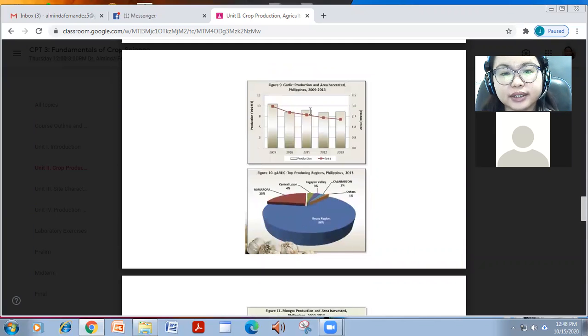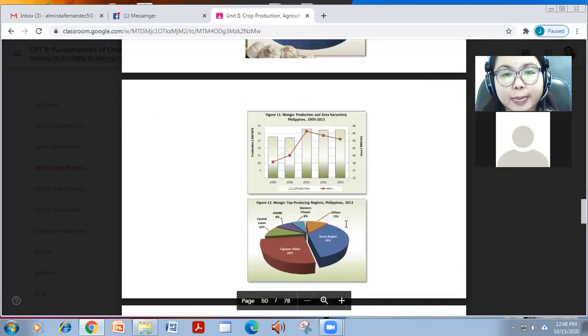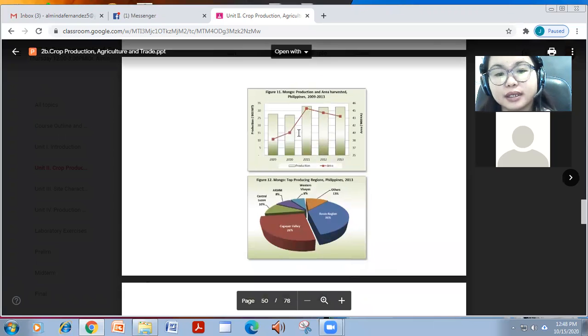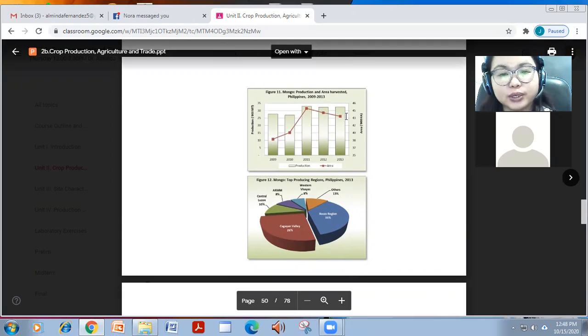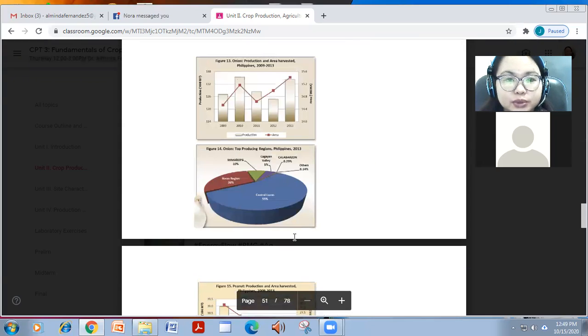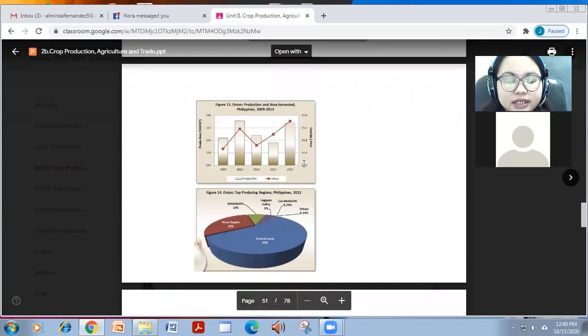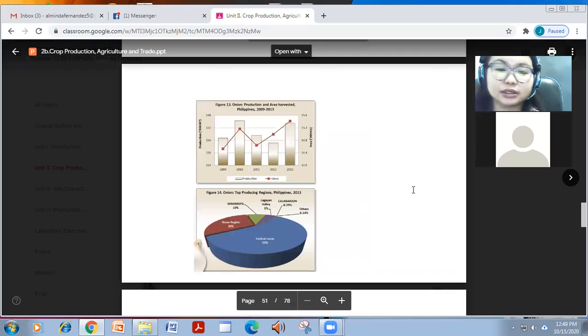For garlic, you can see na nag-decrease yung production natin in terms of area and volume. And Ilocos region is the top producer. For mongo naman, tumaas siya pero nag-decrease pa din siya ng 2013, in terms of volume and area. And Ilocos region, followed by Cagayan Valley, were the top producers. So definitely, as of now, ganun pa din yung trend, no? It doesn't actually change through the decades.